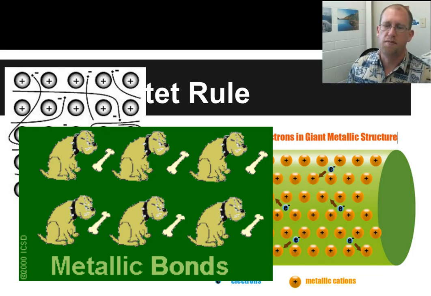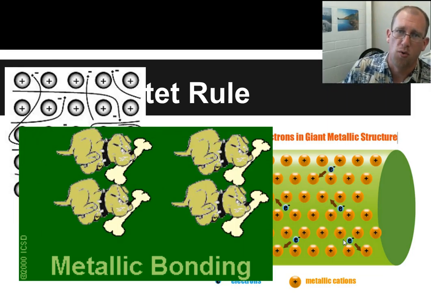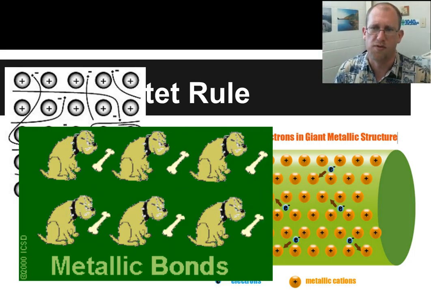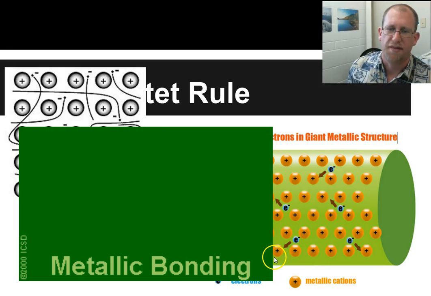They each come to the picture with their bone, but they don't have enough bones. But if we all share our bones, maybe we'll feel like we have enough bones, right? And so this is the example here.